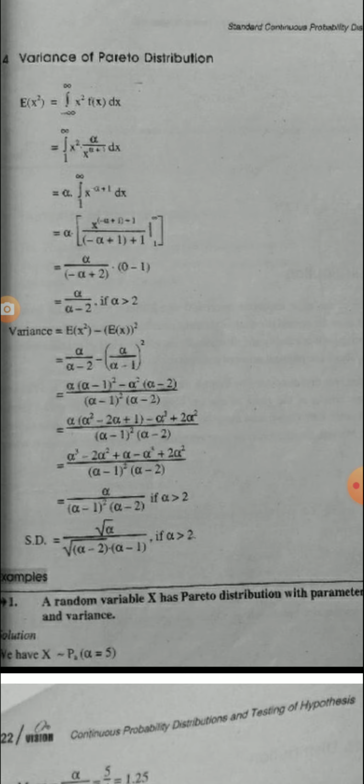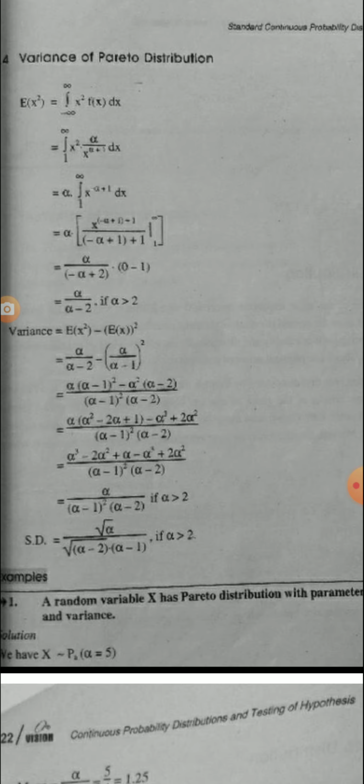So substituting the value of f of x, we get integration from 1 to infinity x square into alpha upon x raised to alpha plus 1 dx, which is equal to alpha, a constant, taken outside, integration from 1 to infinity x raised to minus alpha plus 1 dx. So after solving this integration, we get alpha upon alpha minus 2 if alpha greater than 2, and